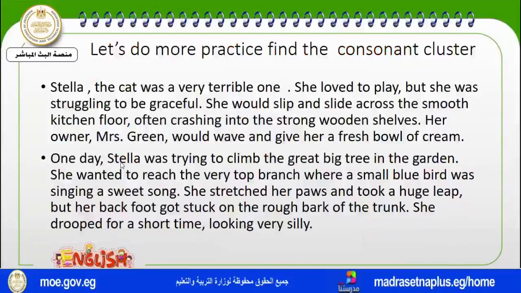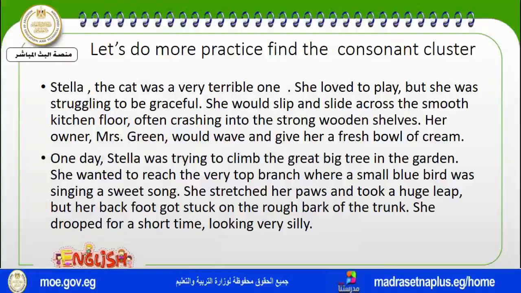Now, we are going to do some practice with consonant clusters. What does this mean? This means that we are going to read the text, the 2 paragraphs, and we are going to look at each word and find out if there are any consonant clusters in this word.